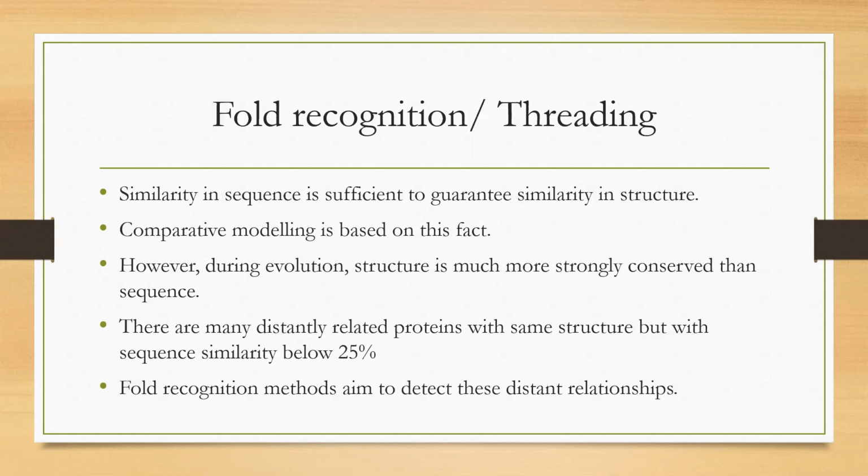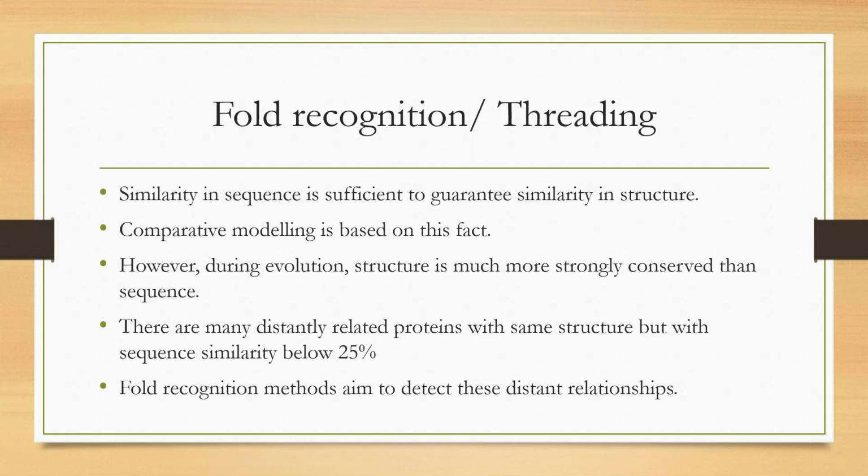That means many distantly related proteins are available with a similar structure, though the sequence identity is less than 25%. This is the fact which is exploited in fold recognition methods. That's how fold recognition methods aim to detect these distant relationships. The aim of fold recognition methods is to identify proteins that have a similar structural fold irrespective of sequence similarity.